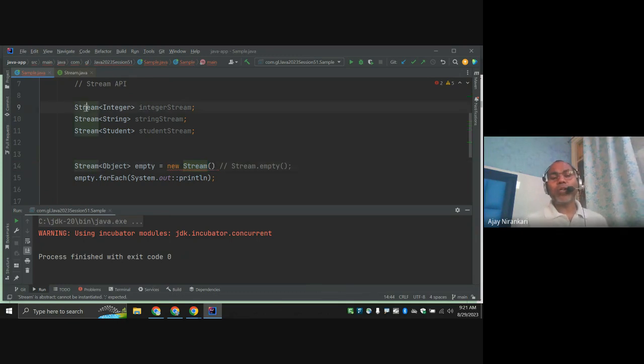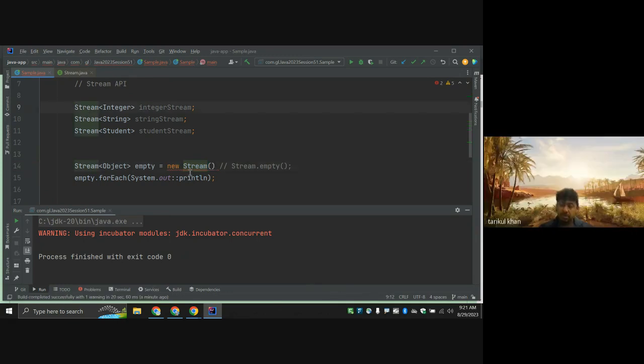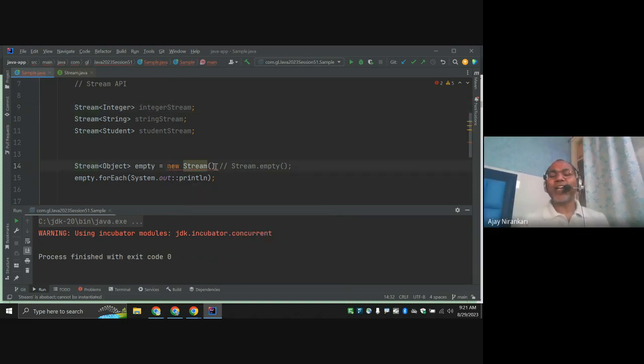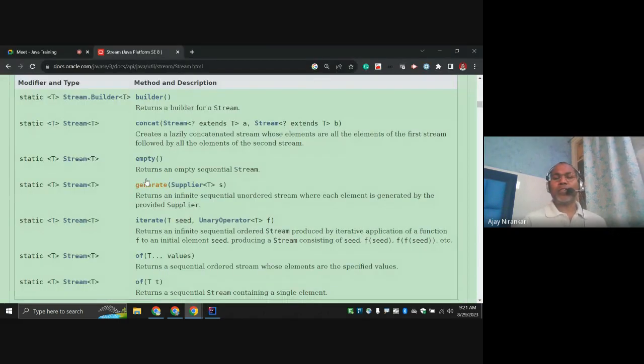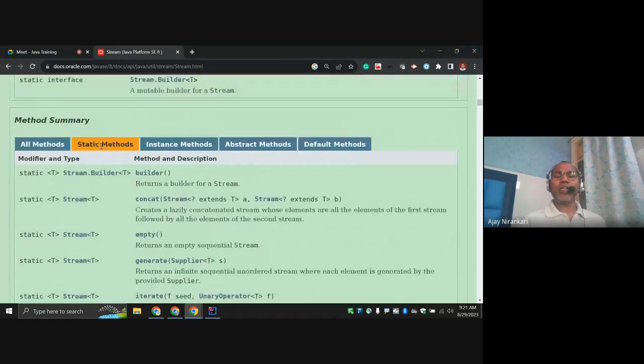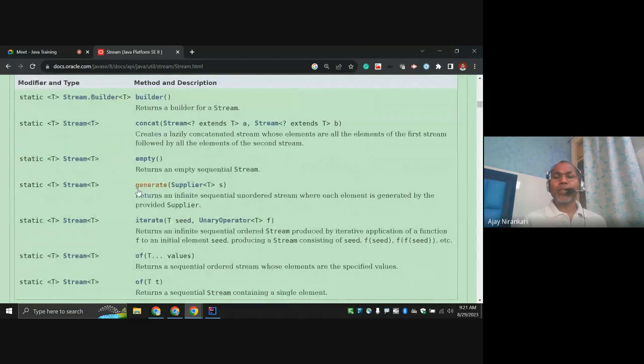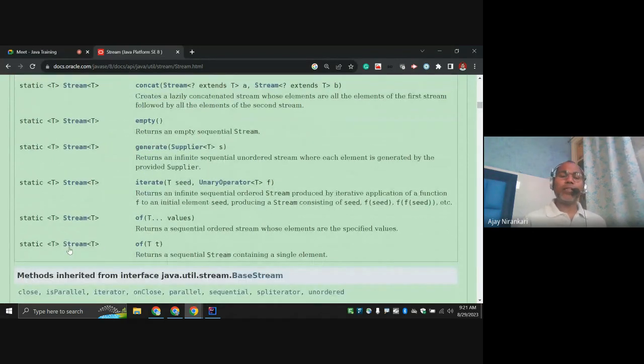I'm not interested in overriding all the abstract methods. So I'm always referring to what Java has already created, and I just use it. How do we know whether Java created it? I just look at the Java documentation, and the Javadoc says these are the static methods, which the Java designers already implemented. You just call them and they return the stream object.